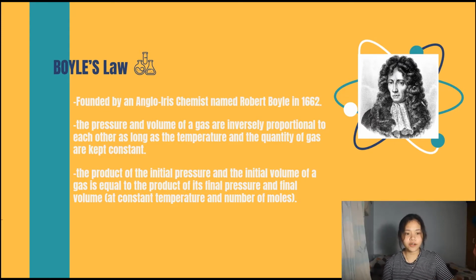As per Boyle's law, any change in the volume occupied by a gas at constant quantity and temperature will result in a change in the pressure exerted by it. In other words, the product of the initial pressure and the initial volume of a gas is equal to the product of its final pressure and final volume at a constant temperature and number of moles.